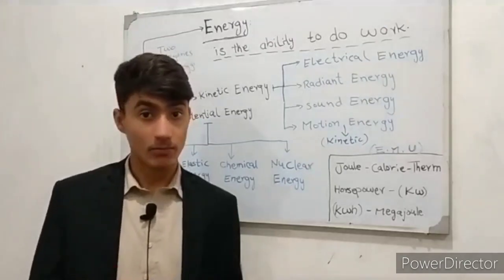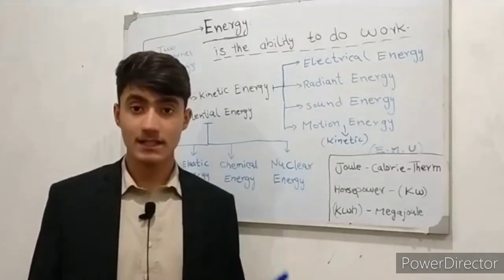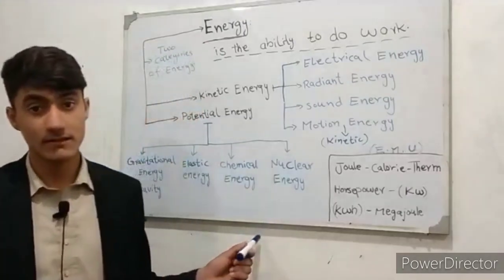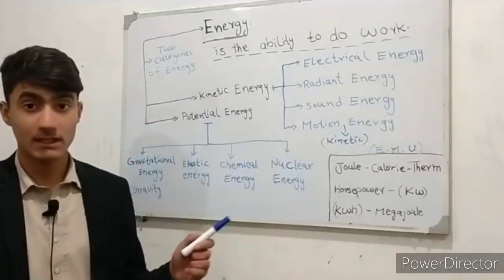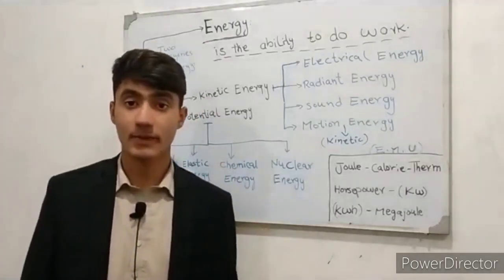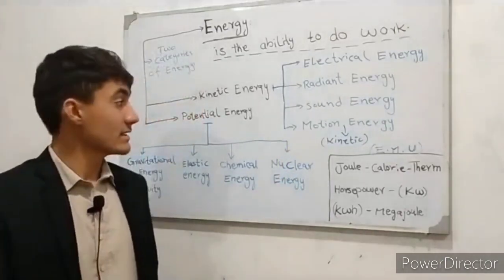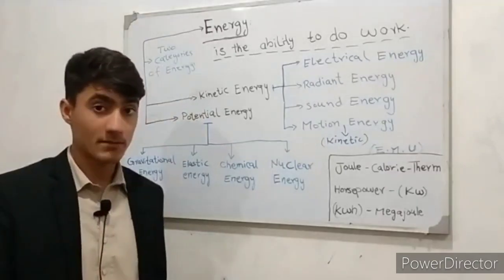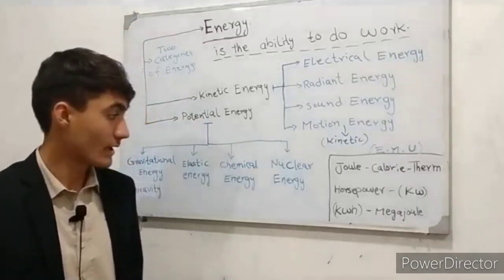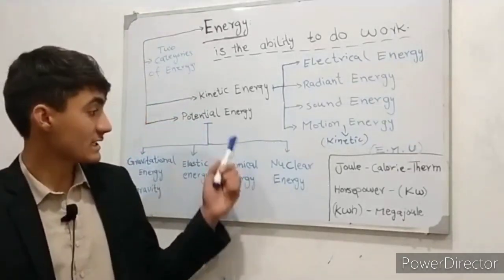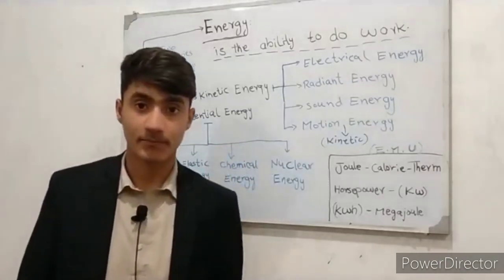When the bonds are broken, energy is released, and then the chemical energy will change to kinetic energy. Sorry, we will discuss it later, that potential energy can be changed into kinetic energy. So the fourth type of potential energy is nuclear energy.